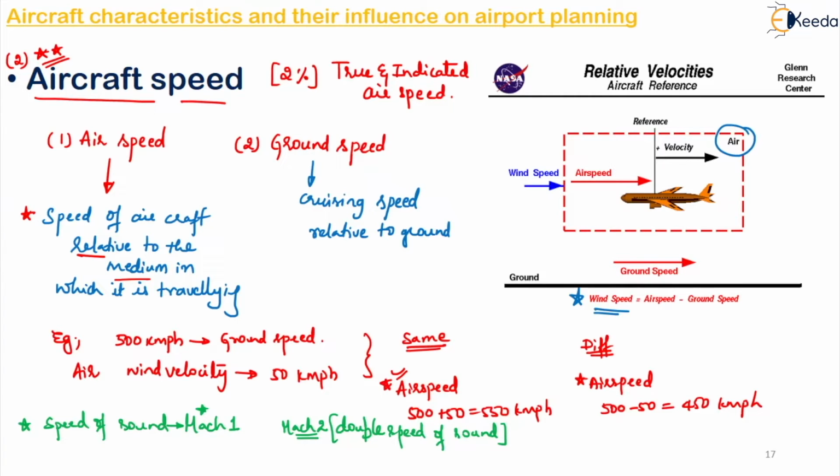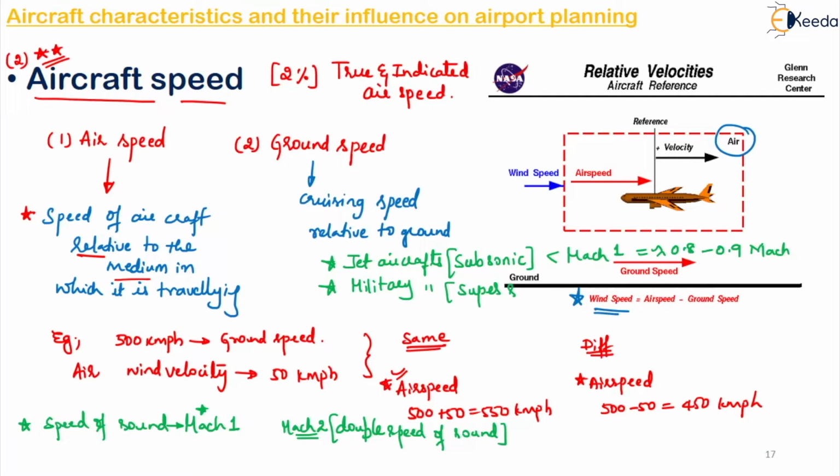Most of the present aircraft are subsonic, that is they are slower than the speed of sound. So these days jet aircraft are subsonic, lesser than Mach 1. We can take them as approximately equal to 0.8 or 0.9 Mach. Whereas many of your military aircraft are supersonic. That is, they move at a speed greater than Mach 1, that is the speed of sound.